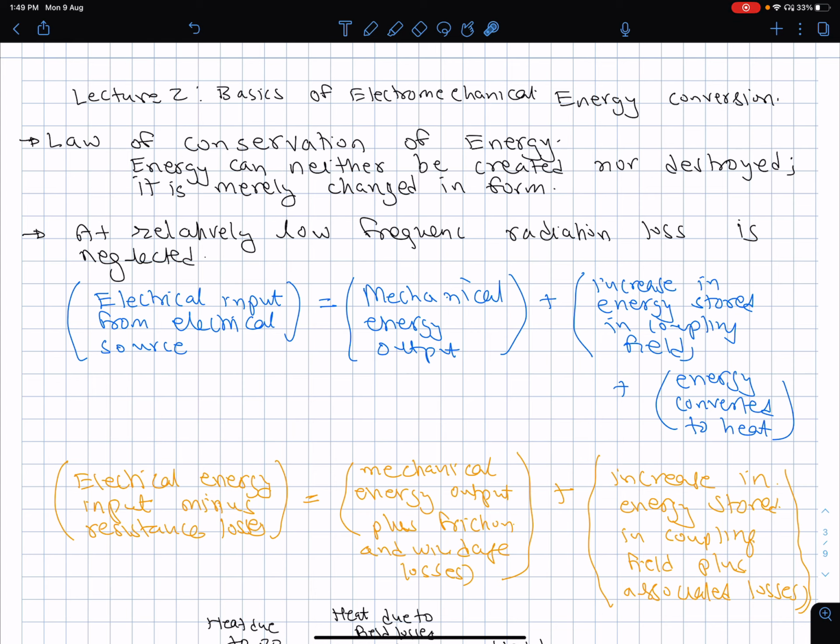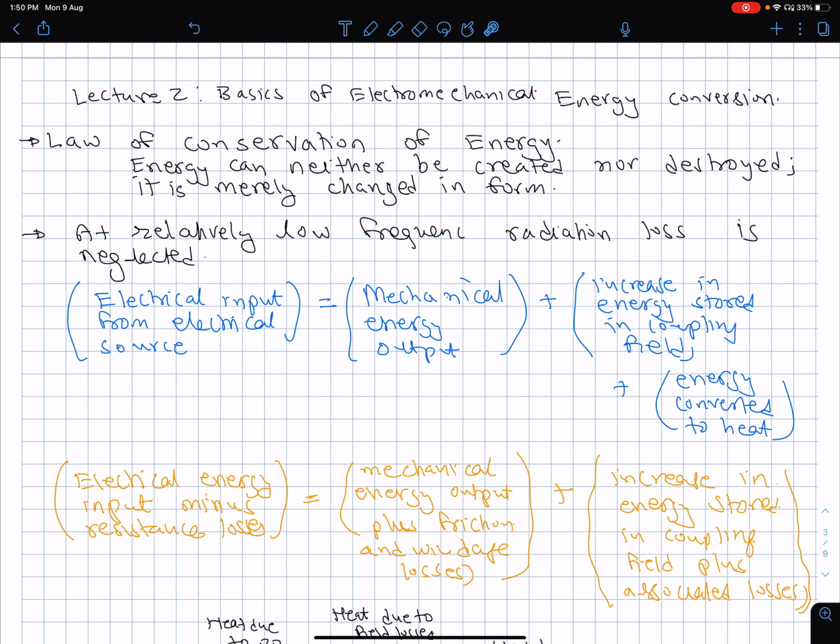Again, just like mechanical to electrical form is efficient, electrical to mechanical form, which is done by the motors, is also very efficient. One more small point that I want to add before we go further is that at these relatively low frequencies, 50 hertz or 60 hertz, electromagnetic radiation emission is negligible, and hence this is totally neglected.